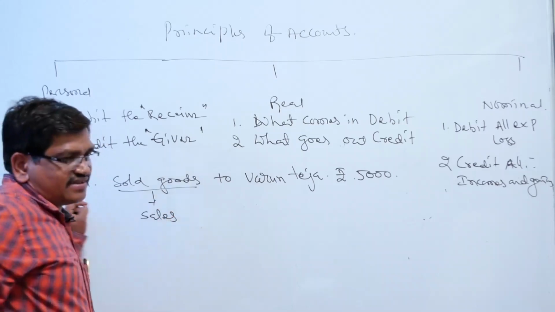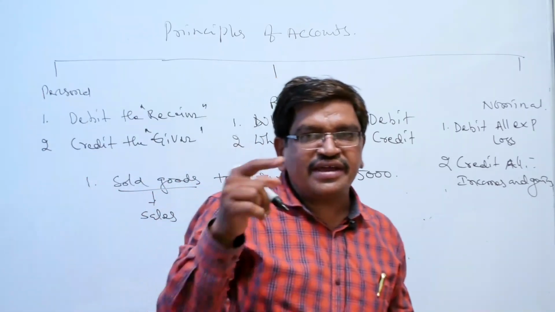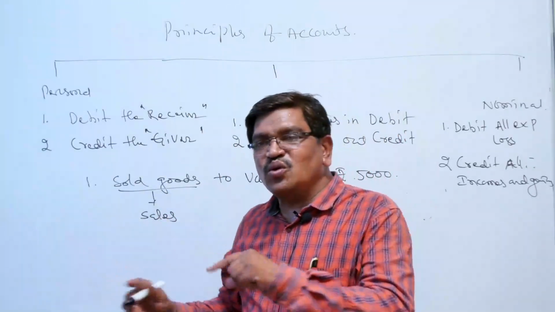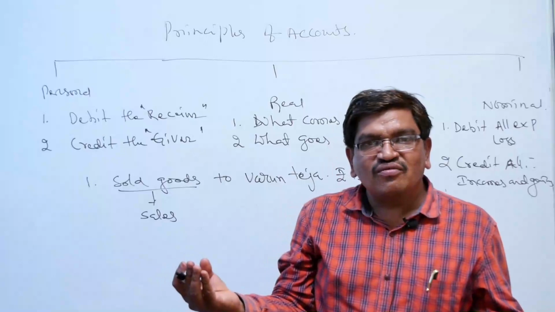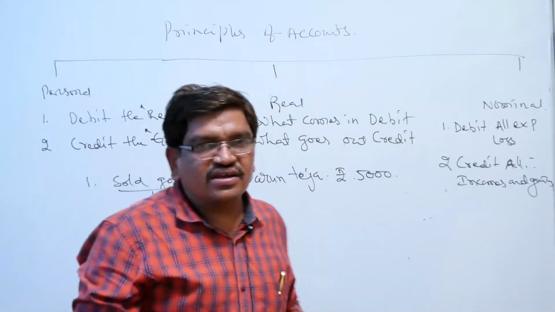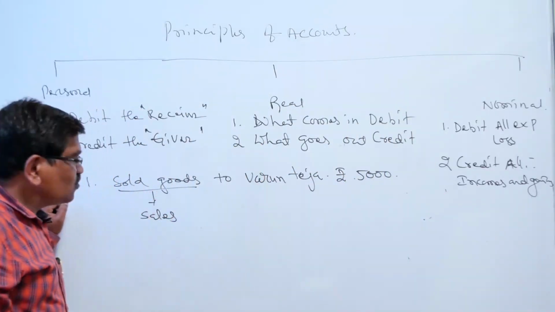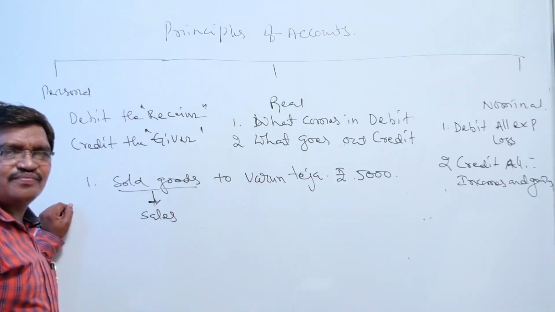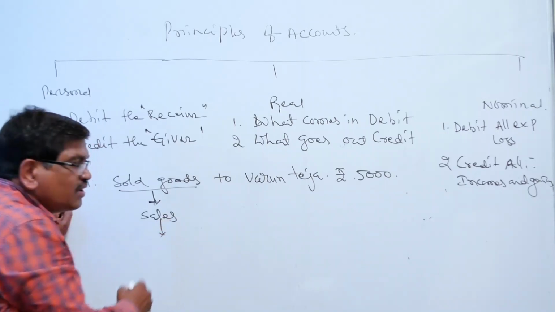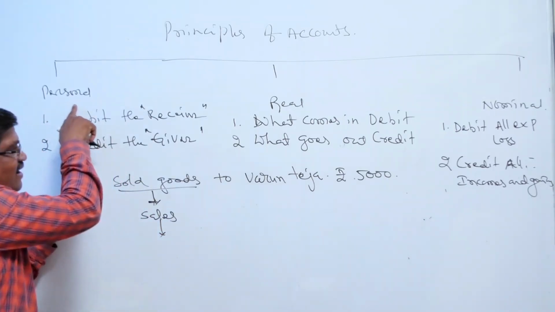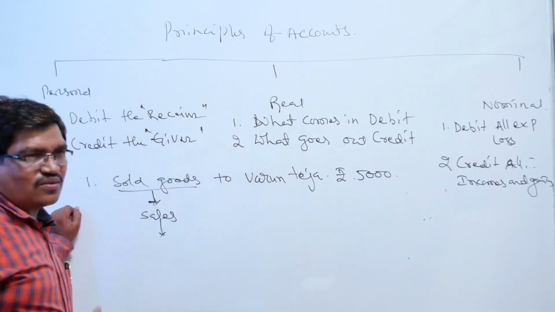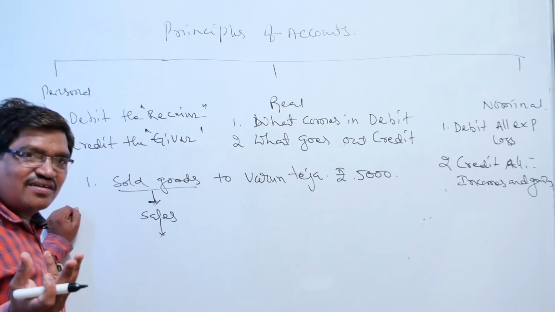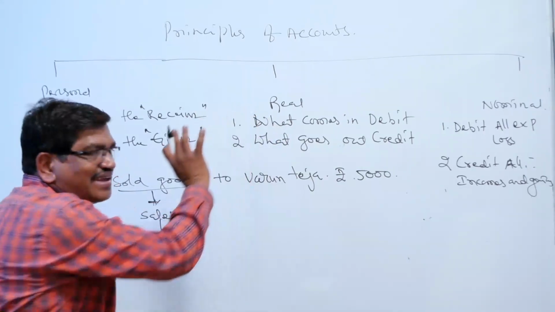For our easiness, in place of sold goods we can say sales. Sold goods is a lengthy sentence, so sold goods is nothing but sales. Now, is sales a personal account, real account or nominal account? The sales are nothing but goods, goods are nothing but stock. It comes under the real account.